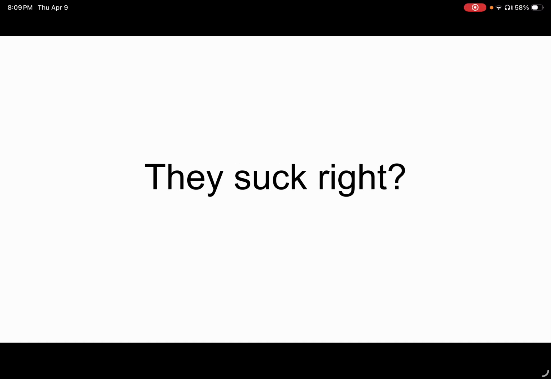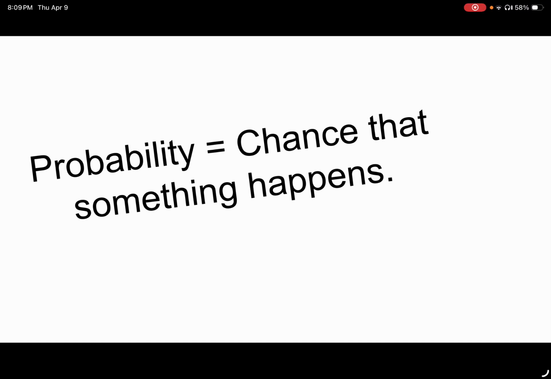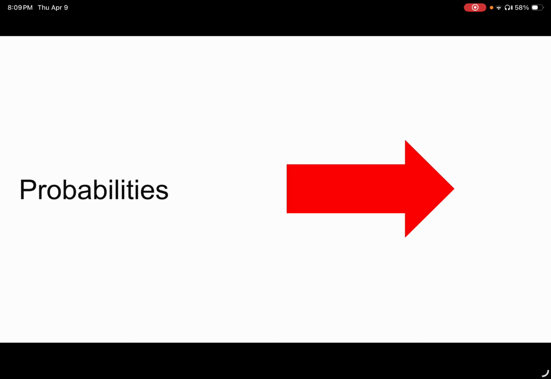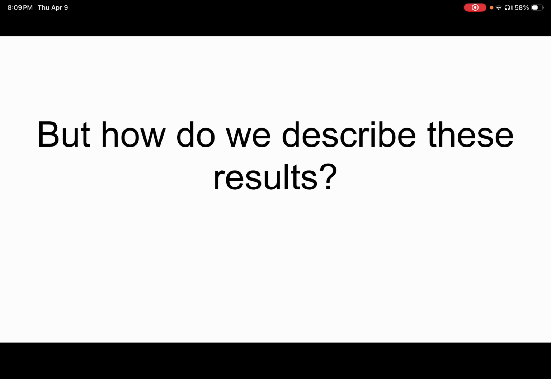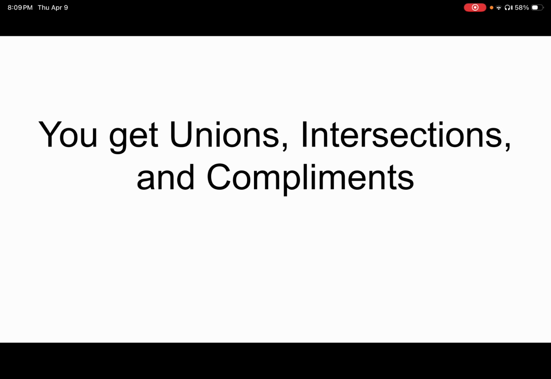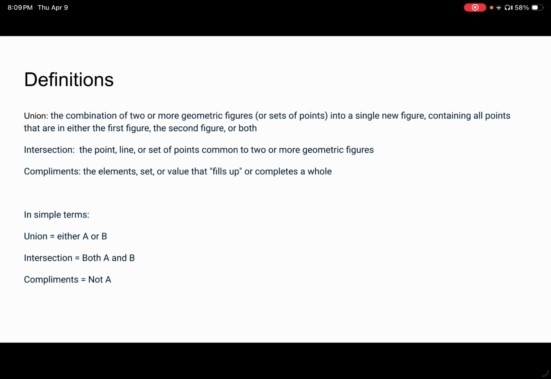Probabilities. They suck, right? Basically, a probability is the chance that something happens. But what if you take probabilities and you add math to it? You get probabilities, but with answers. But how do we describe these results? You get unions, intersections, and complements.